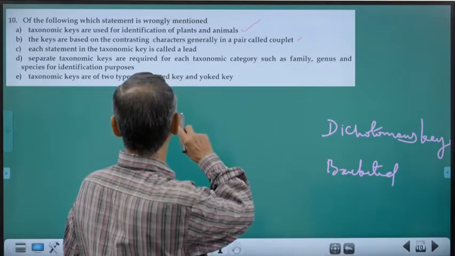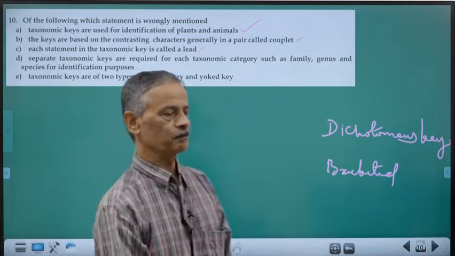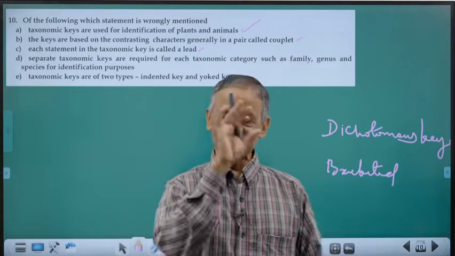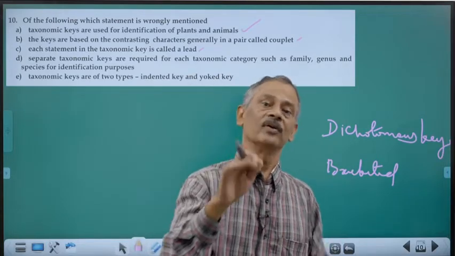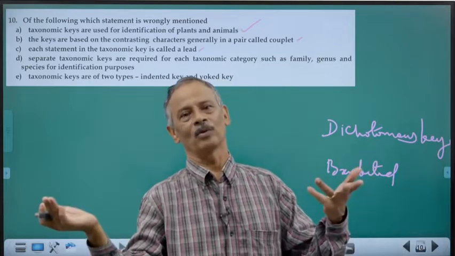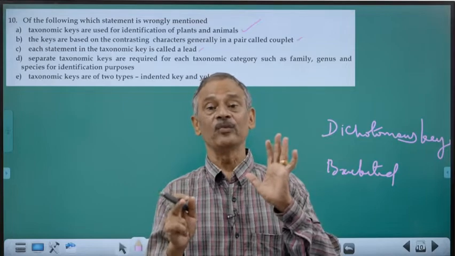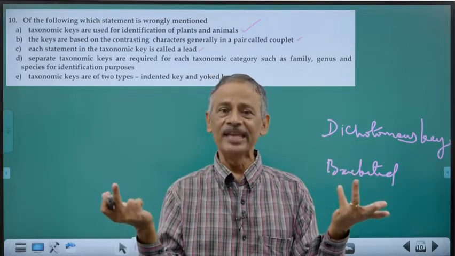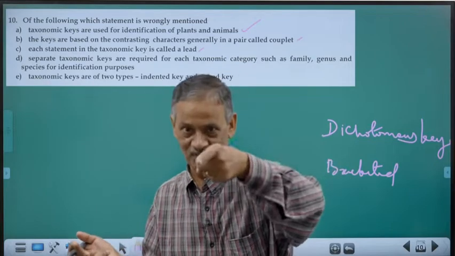Each statement in a taxonomic key is called a lead. Correct? A statement, a character. So, for example, I told you leaf, nature of the leaf, simple or compound. That statement, namely the nature of the leaf, that's a lead. It has two alternative forms. That's called couplet. Correct.